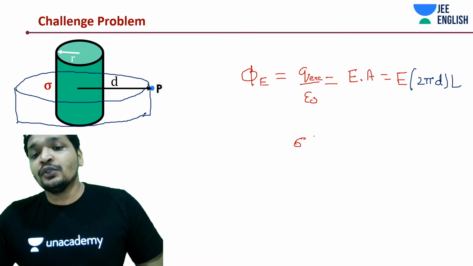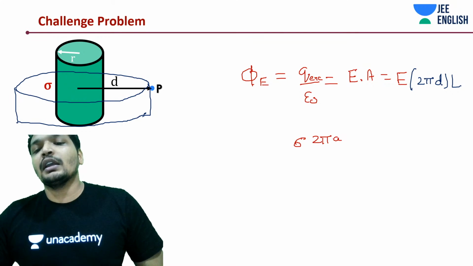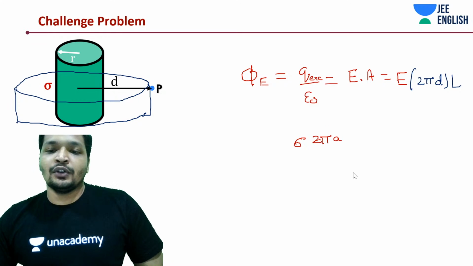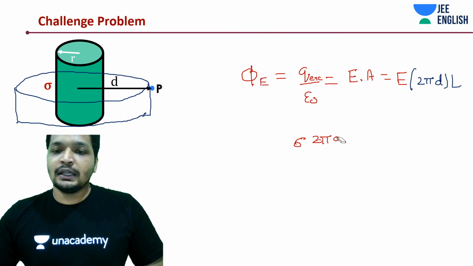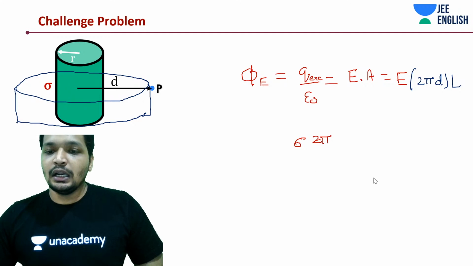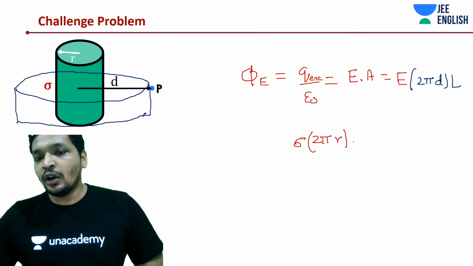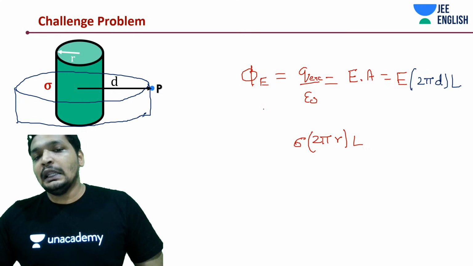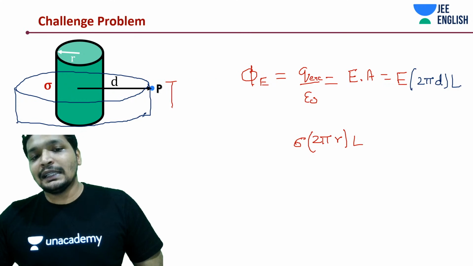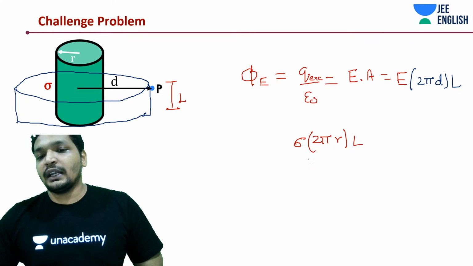So sigma into 2 pi, I'm sorry, it's not A, let me correct this, R, into L, some finite L. Within this length L, how much is being enclosed? That's what we are calculating.